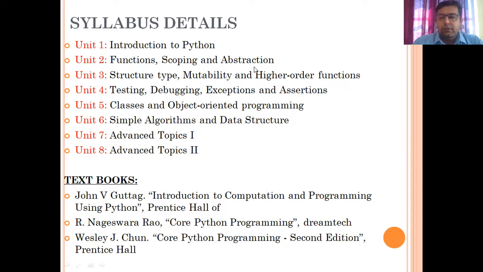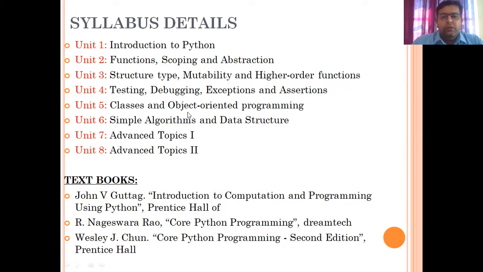These are the syntax types and different types of keywords that we have to study, because whenever we are going to study any new programming language, first of all we have to understand the programming structure: which are the keywords, how to write the program, which are the different functions, looping mechanisms. Everything will be covered in unit 2. Unit 3 is structure types, mutability and higher order functions, testing, debugging, exceptions.